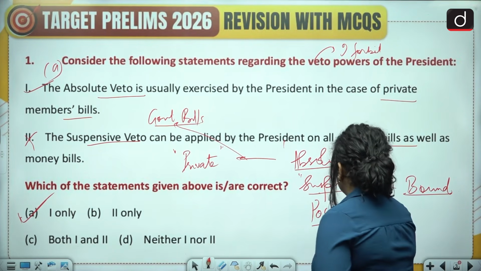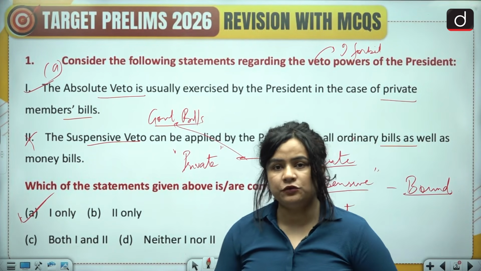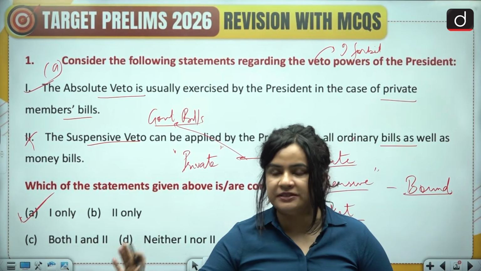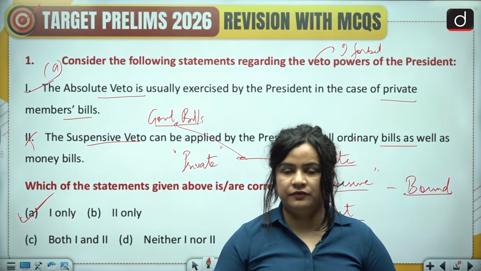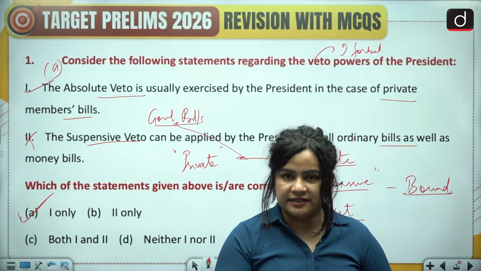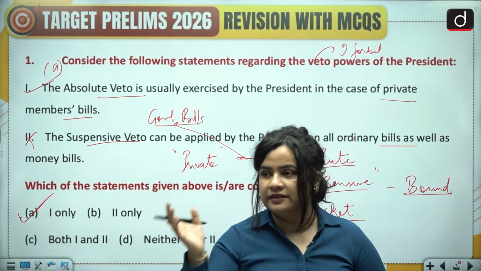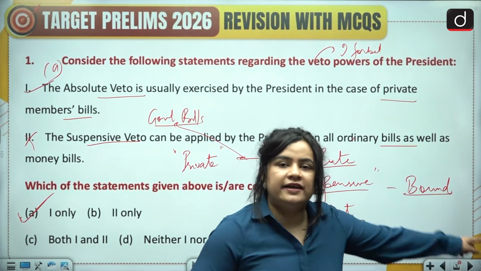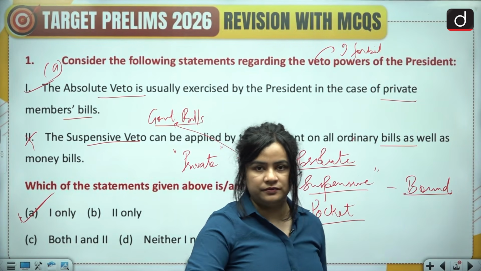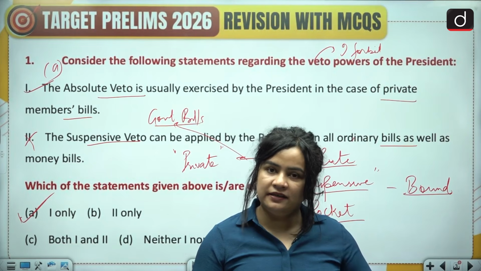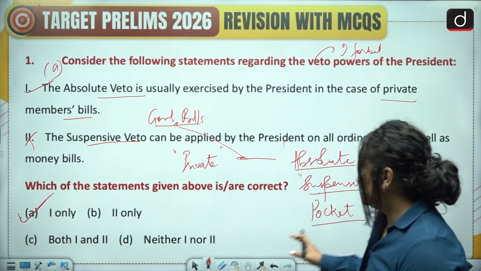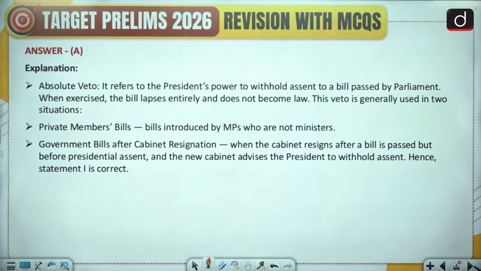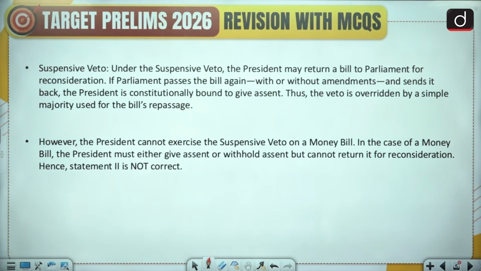What is pocket veto power? If the President does not take any action and keeps the bill with himself, either without assenting to the bill or without rejecting it, then it is known as pocket veto. The President has kept the bill in his or her pocket. All right, this is how you can remember. Now this is the detailed explanation. Please pause the video and take a look at it.